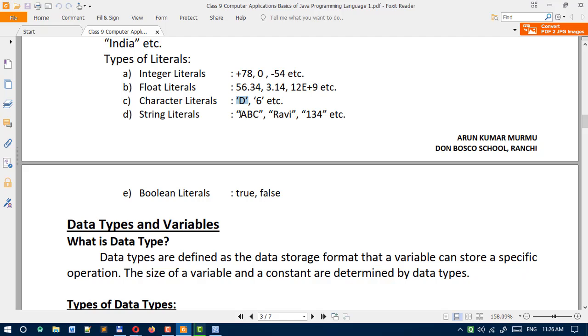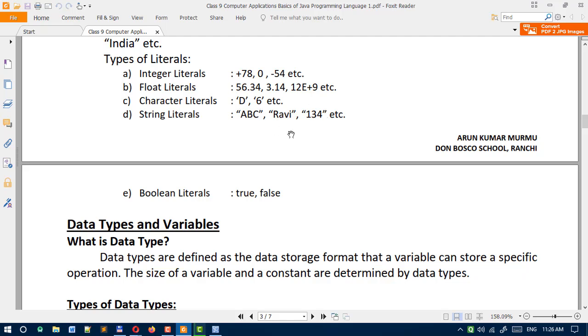For example here A, B, C, any sequence of characters within double quotes will be a string literal. For example, here we write Ravi within double quotes, so it is a string literal. Any number, for example 1, 3, 4, is a number, but if you write it within double quotes, it will be a string literal; it will not stay as numbers.